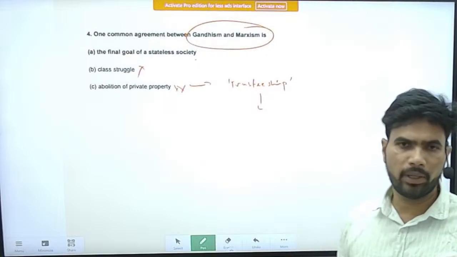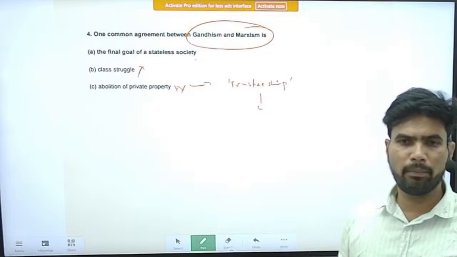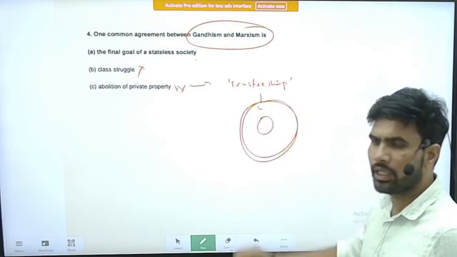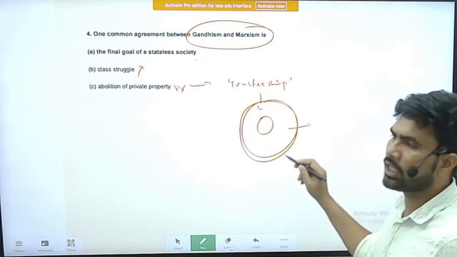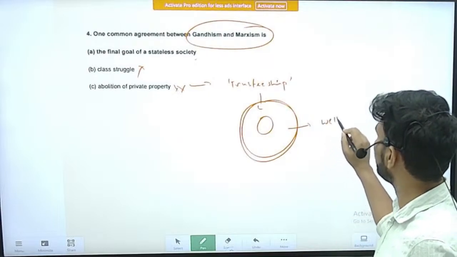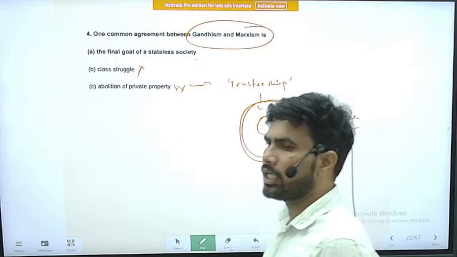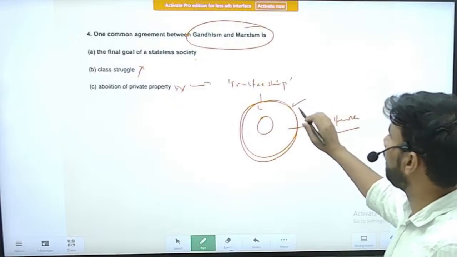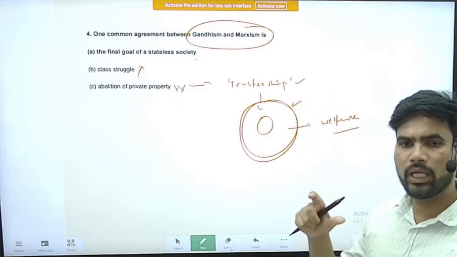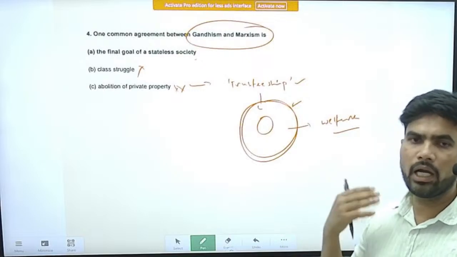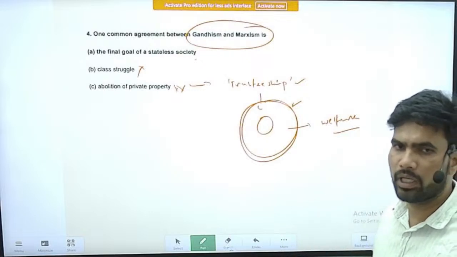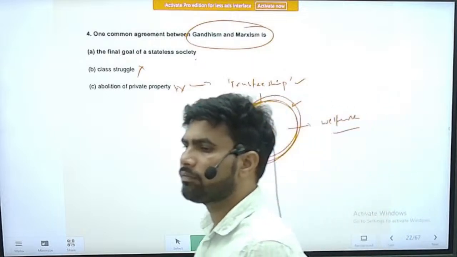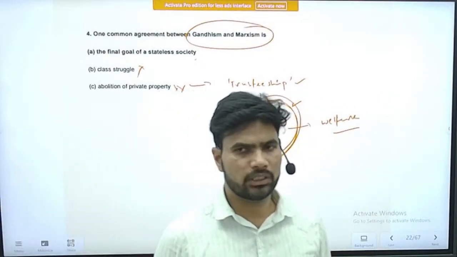A person can have property, but once his needs are met, he should use whatever property is at his disposal for the welfare of other people. Gandhiji says that the owner of that property should act only as a trustee, not as the actual owner. So indirectly he is saying to use the property at your disposal for the welfare of others. So this is the concept of trusteeship.